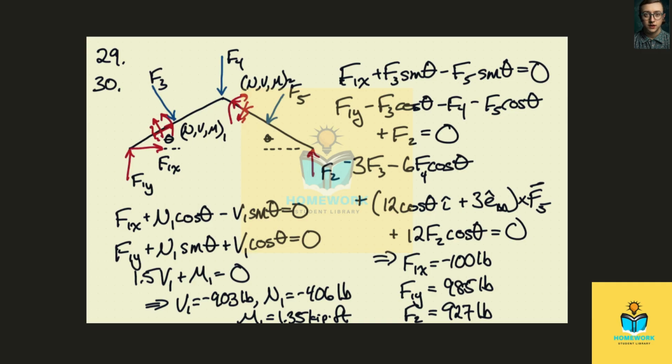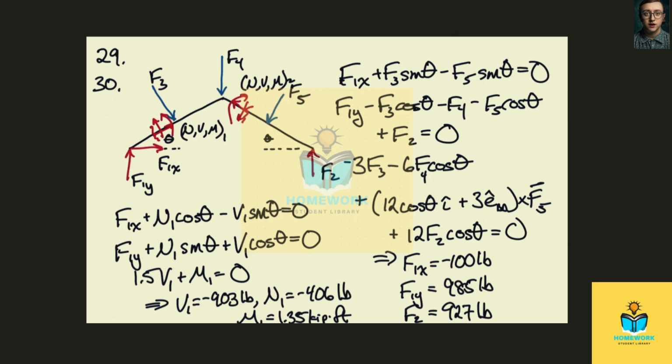let's see here, we have the moment from F3. We just need to take the moment arm, because the force is perpendicular to this. The moment arm is 3 feet here. For F4, we need this distance here, so that's 6 cosine theta times F4.